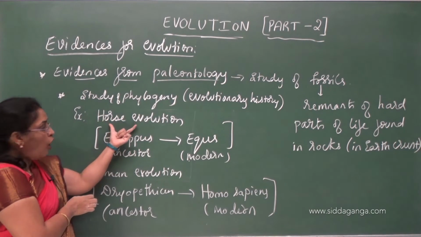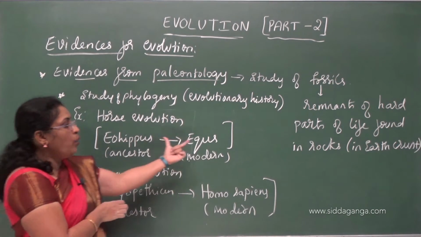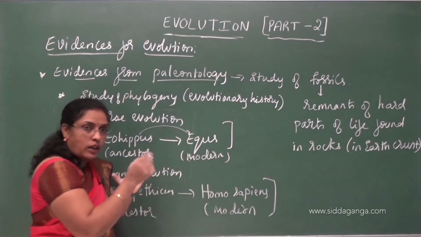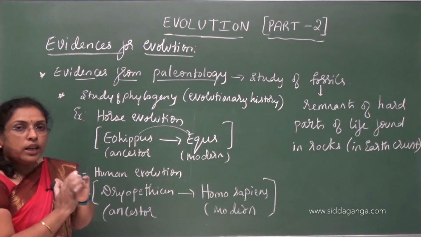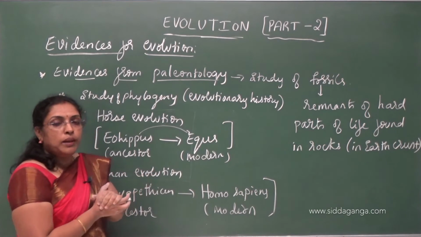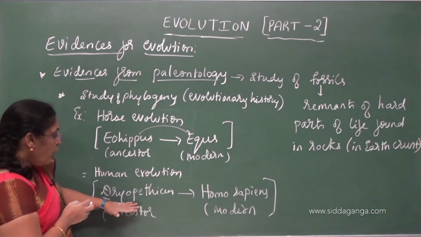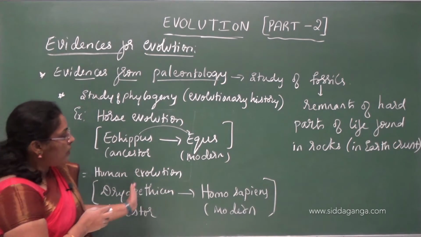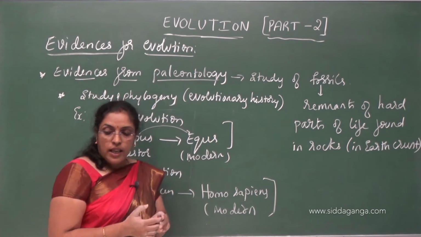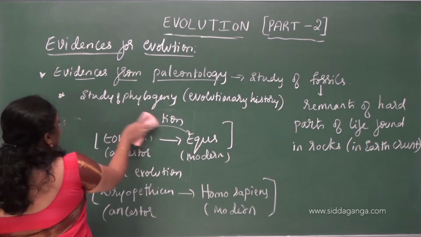Like in the evolution of the horse, Eohippus is the ancestor horse and Equus is the modern horse. For this to change from this form to this form took millions of years. And in human evolution also, Dryopithecus represents the ancestor that changed into the present one, Homo sapiens, the modern one. Like this, the study of fossils helps us study the phylogeny of an organism.